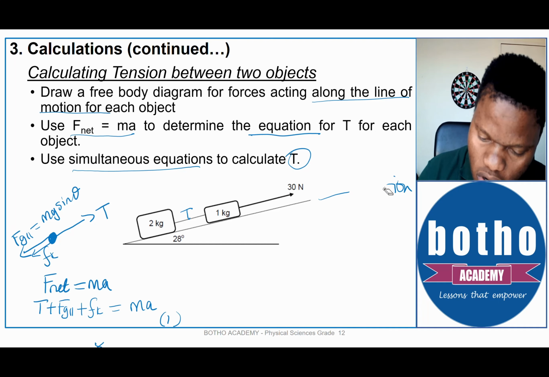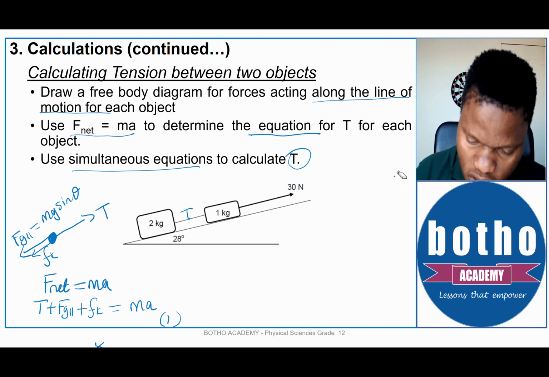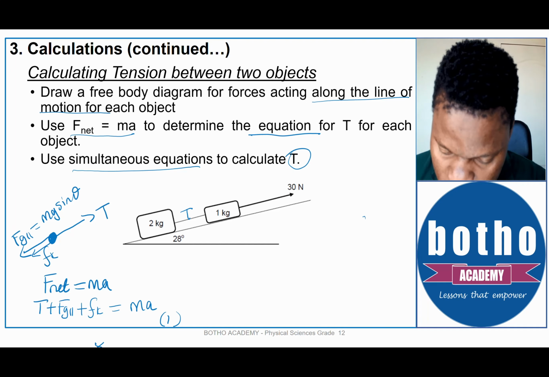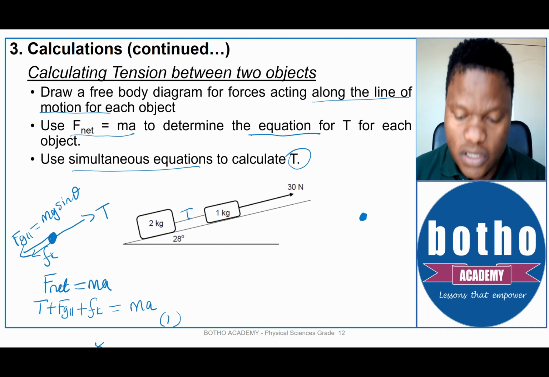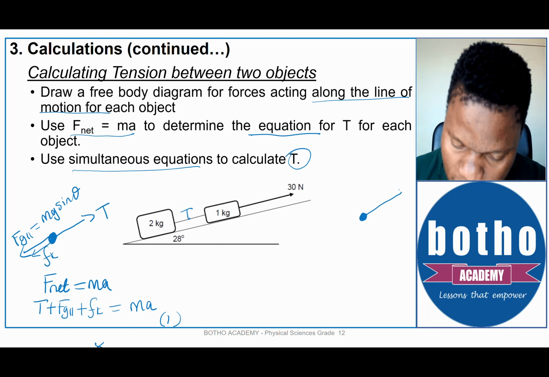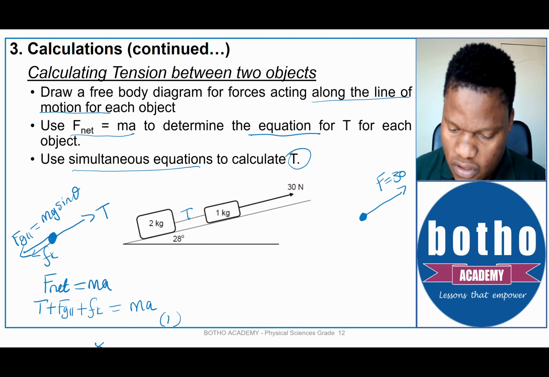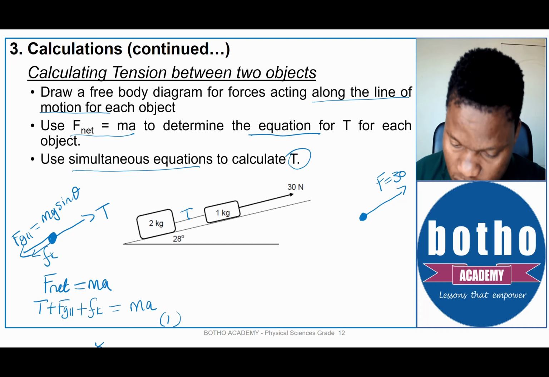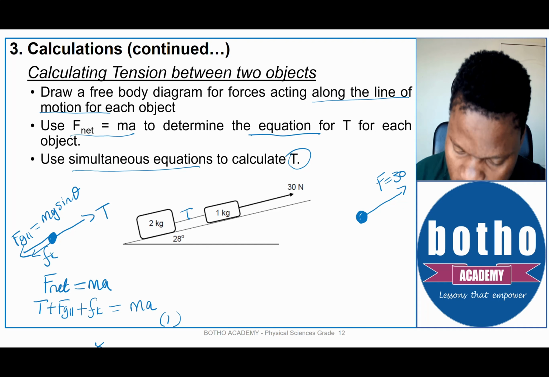Number 2, we go to the 1 kilogram block. If we focus on the 1 kilogram block, here is the dot to represent the 1 kilogram block. It is pulled up by the 30 newtons force, which I'm going to call F, is equal to 30. But it is also pulled down the slope by various forces, just like the previous one.